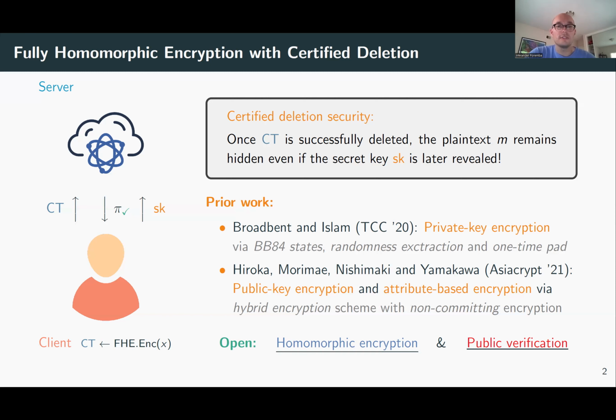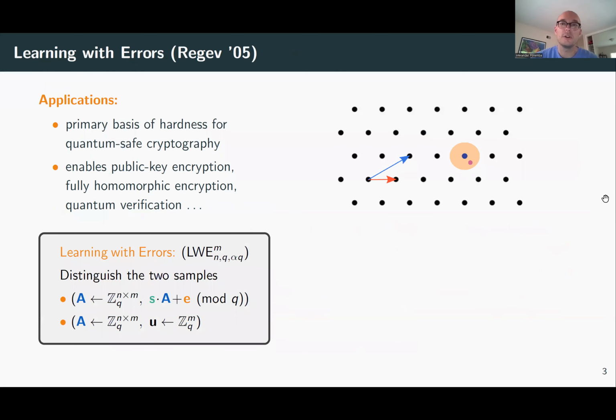Before I get into the general template and the tools we're going to use, I just want to give a brief background on the cryptographic assumptions that we will use throughout this talk. I want to start with the learning with errors assumption. This was introduced by Regev in 2005. Learning with errors is the most popular post-quantum crypto assumption. For example, it's being used for public key encryption, and it's currently part of the NIST competition and a popular variant for post-quantum cryptography.